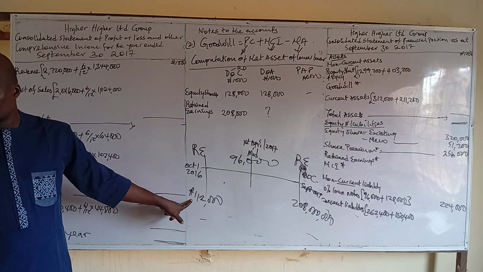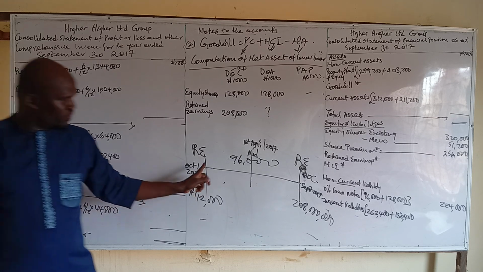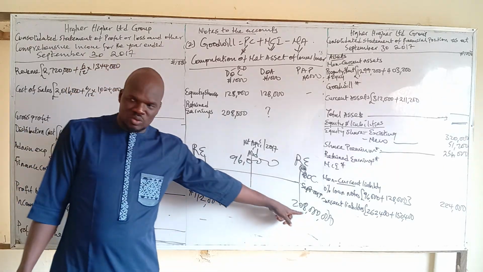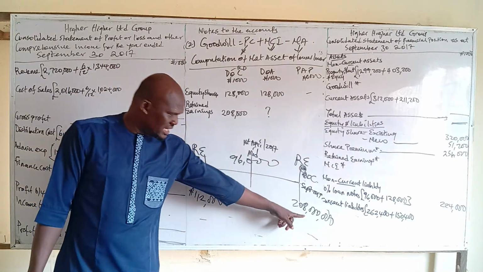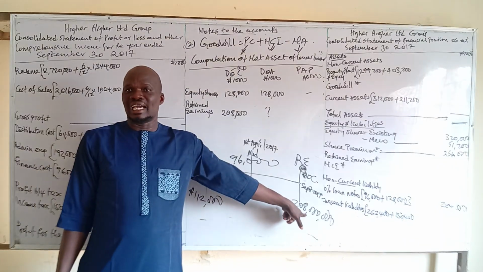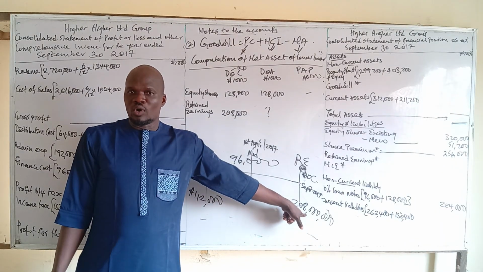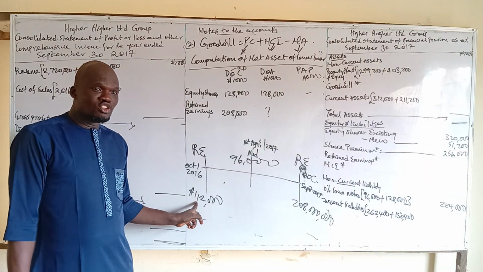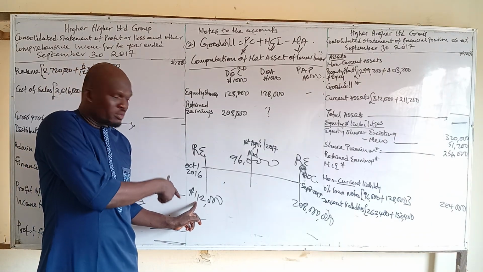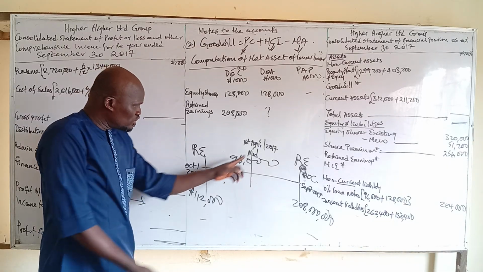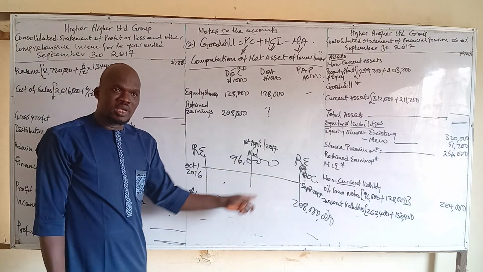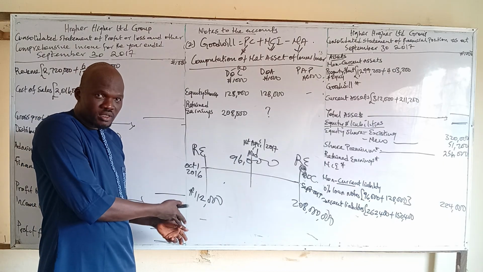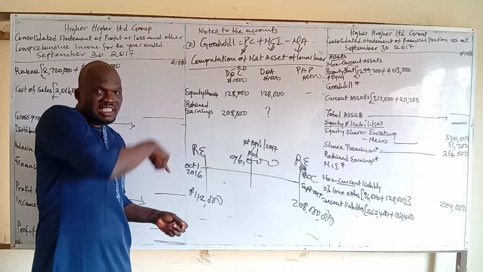112, right? The subsidiary made profit of 96. So when you add 96 to this, it will give us what? 208. So this particular retained earning is retained earning at what? Consolidation or reporting. This retained earning here represents what? Not acquisition, it's not retained earning at acquisition because they did not acquire here. Acquisition was done here. So we cannot say that this 112 is retained earning at acquisition. It's wrong. It's retained earning at the beginning of the year.